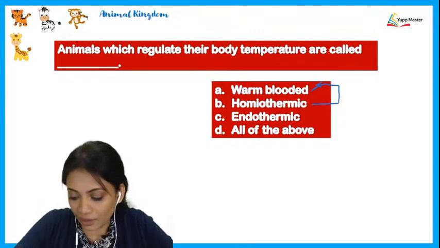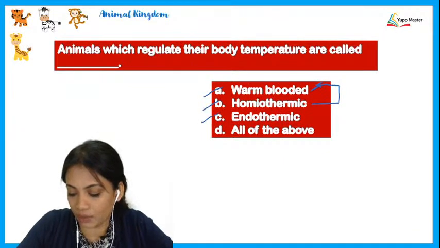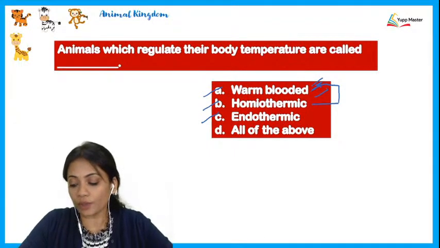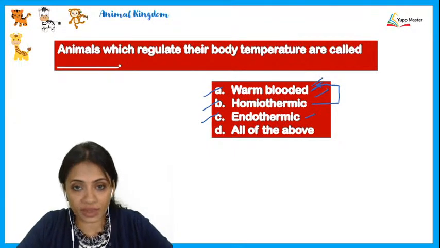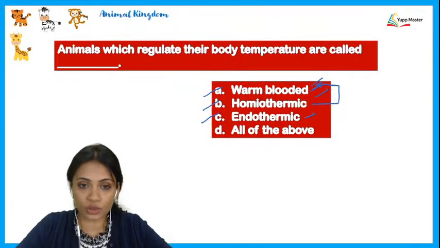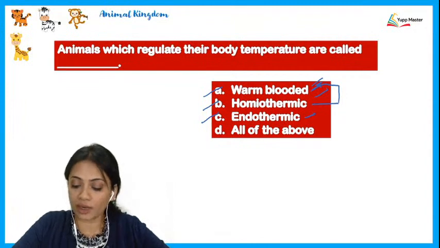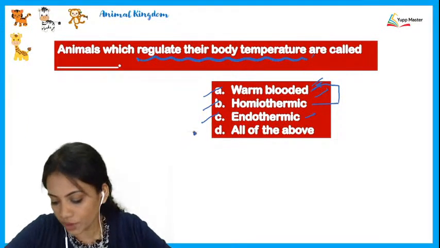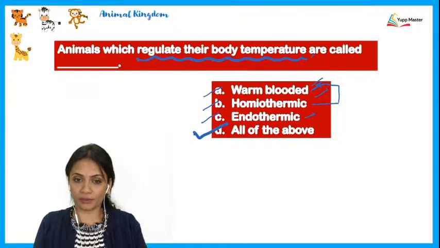So practically when you see A, B and C, whether we call it as warm-blooded or we call it as homeotherms or we call it as endotherms, all of these are the same terminology, and these are the terms used for all the animals which are able to regulate their body temperature. So the correct option here would be D, all of the above.